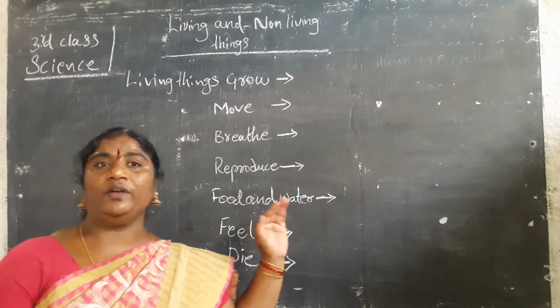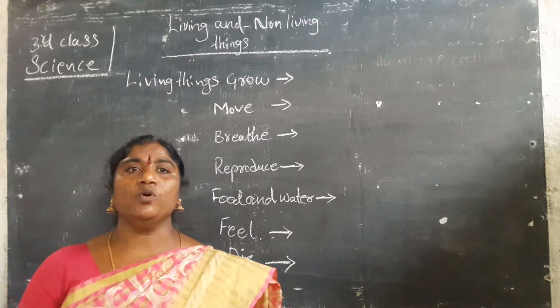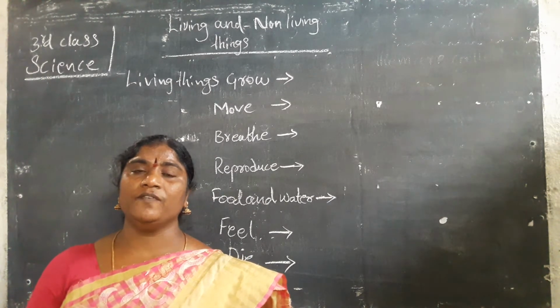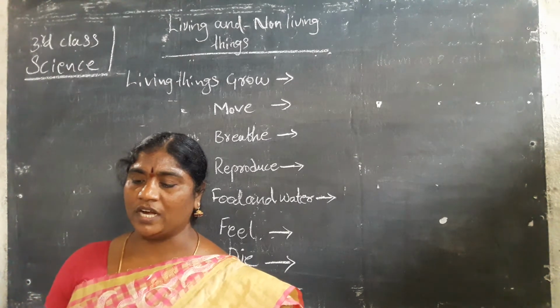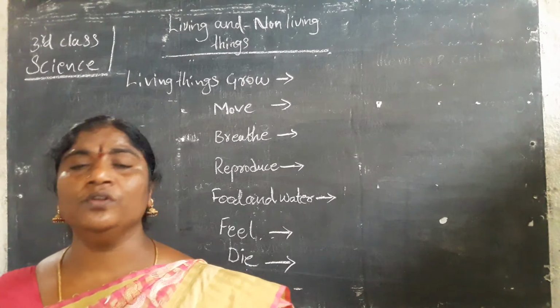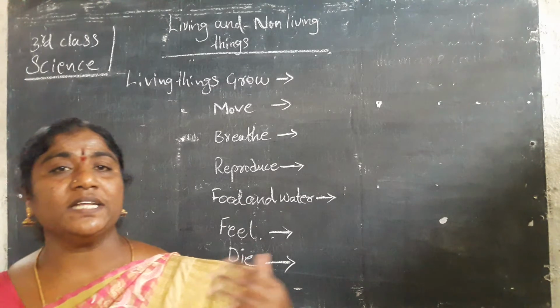In the beginning you were in the nursery, a small baby, and now you are growing up. After going to school you have to learn first class, second class, now third class, and you have to grow bigger, taller, sharper. Plants also can grow.